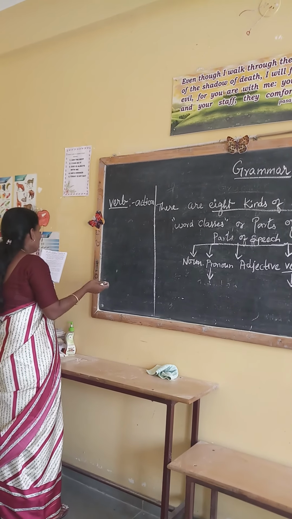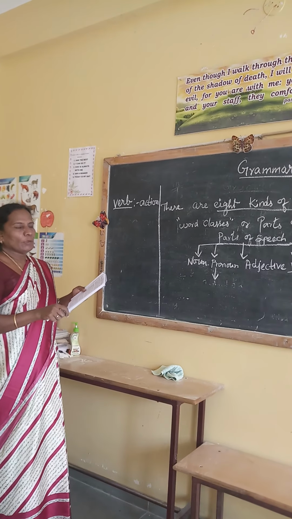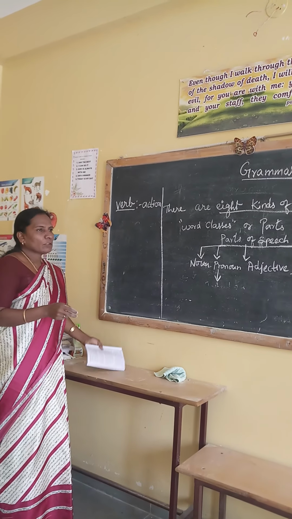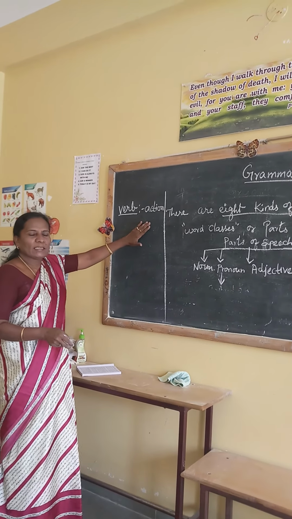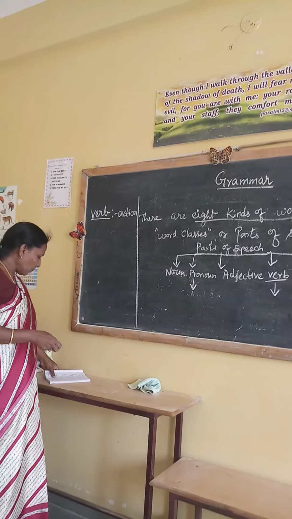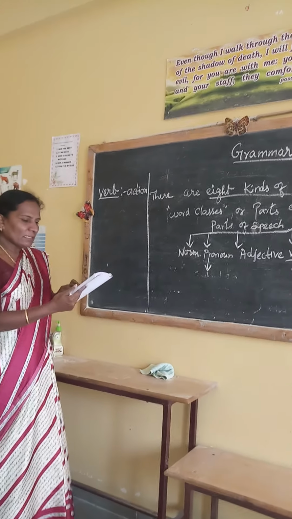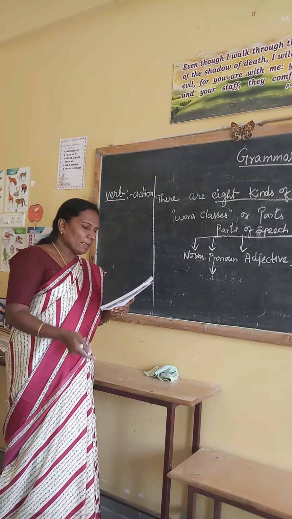A sentence is incomplete without the presence of a finite verb in it. Examples: play, eat, teach. These are action words.